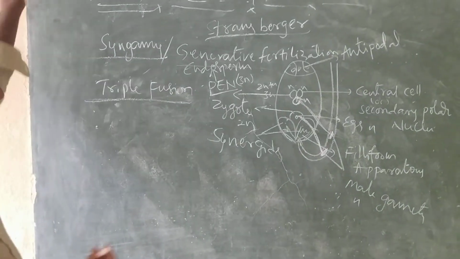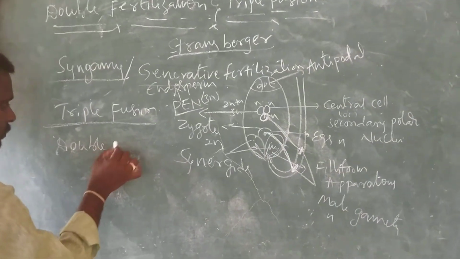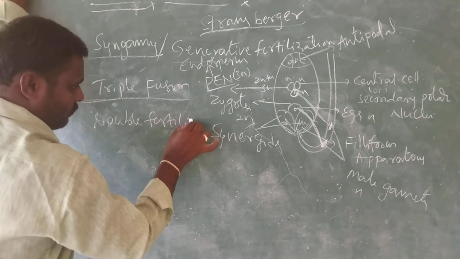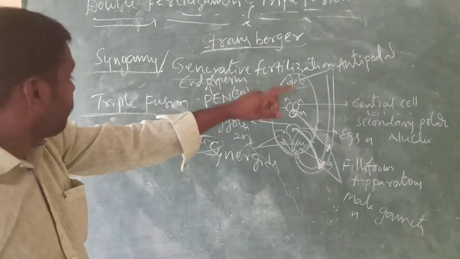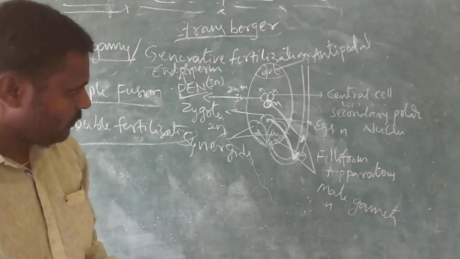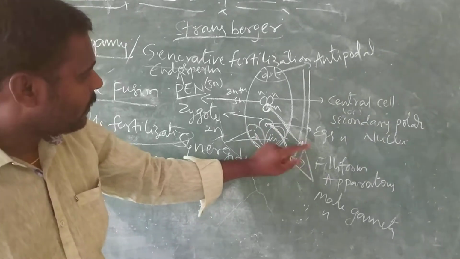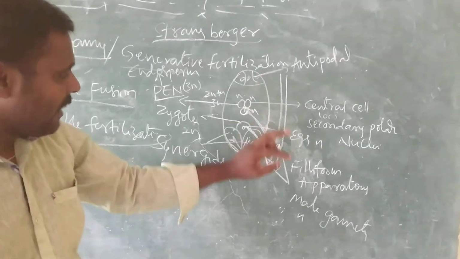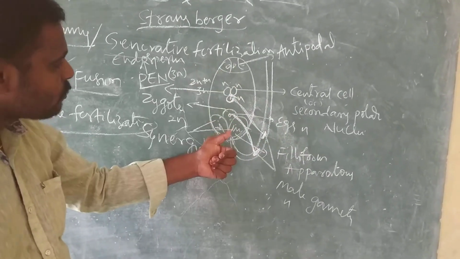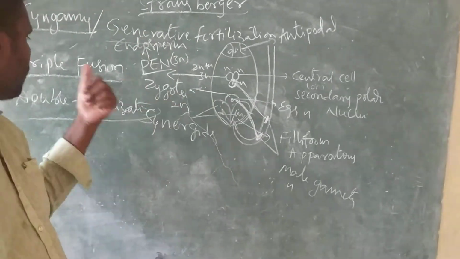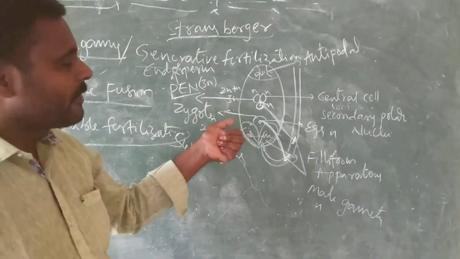Sir, what about double fertilization? In the embryo sac of the angiosperms, one of the male gametes fuses with the egg and the second male gamete fuses with the central cell. As a result, how many fertilizations are taking place? Two fertilizations. What are those two fertilizations? Generative fertilization and vegetative fertilization. See, this triple fusion is also called vegetative fertilization.